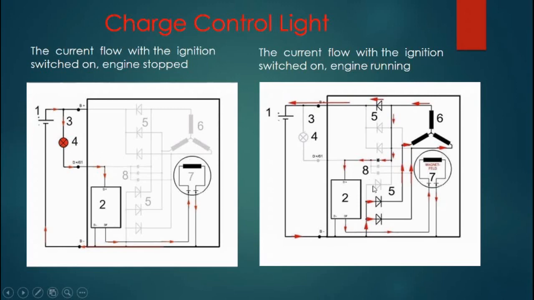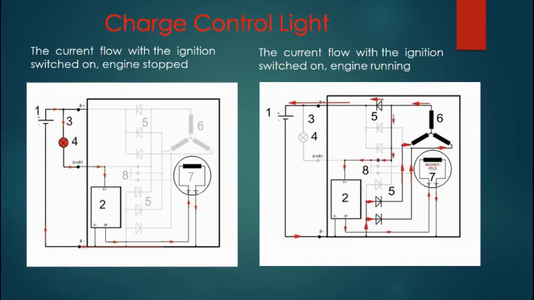Number 5 is the rectifier, number 6 is the rotor, number 7 is the slip rings or carbon brush, and number 8, this very small part, is the auxiliary rectifier. So I will try to explain these two diagrams.